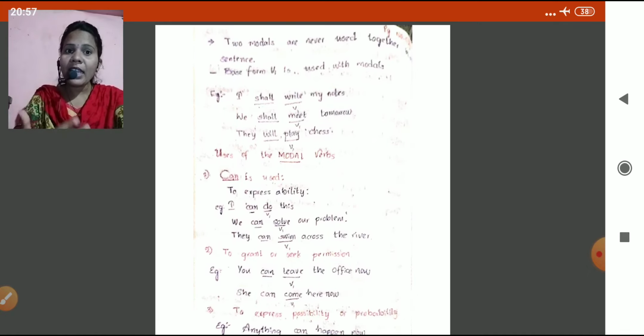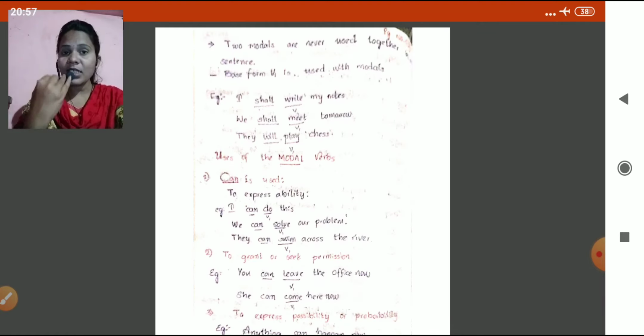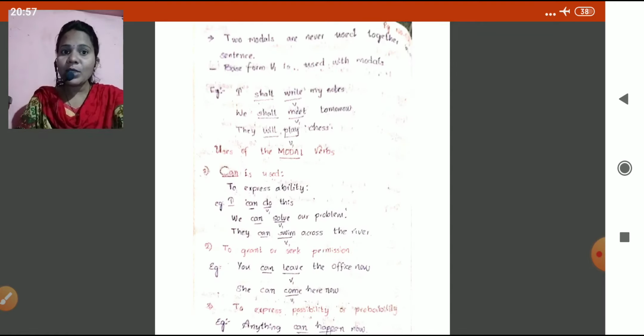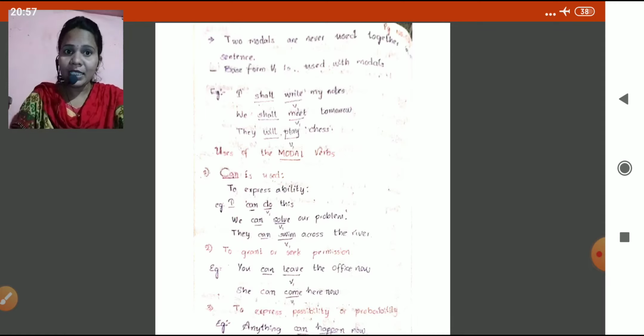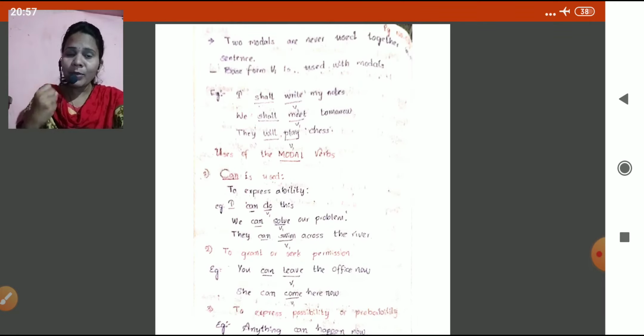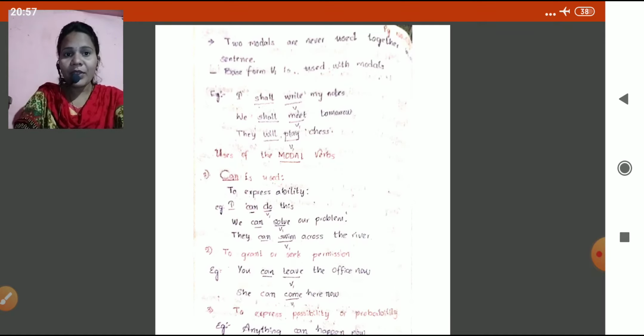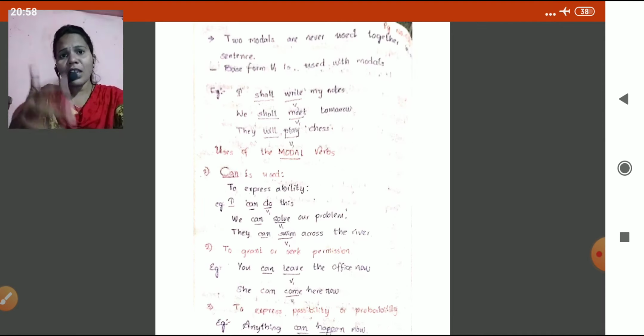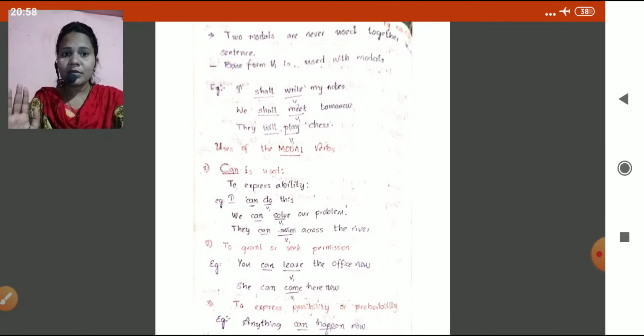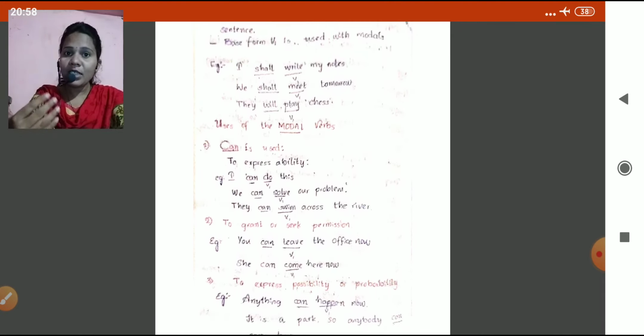So how can we use "can" in sentences? Can is used to express ability. Okay, one's ability, capability. I can do this, madam, please give me this. I can do this. We can solve this problem very easily. They can swim across the river. Yeah, they know swimming, madam. They can swim like this. Okay, it is used for abilities.